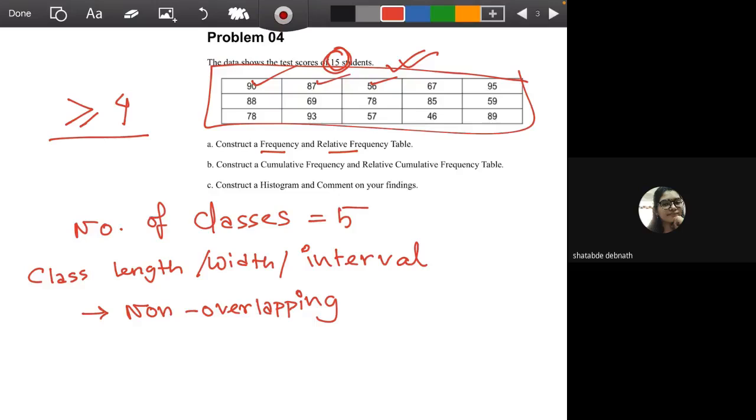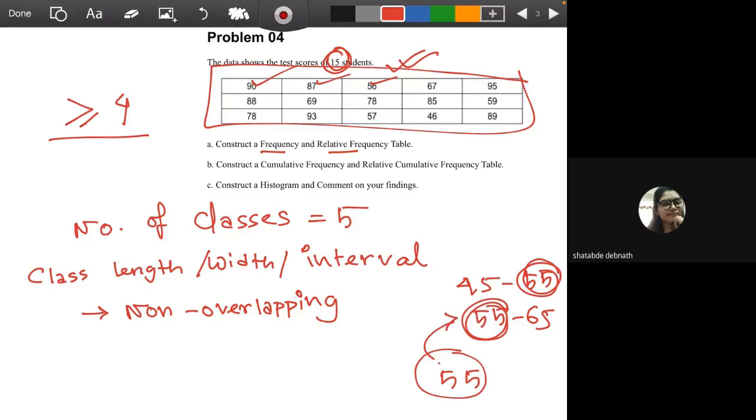The classes have to be non-overlapping, because suppose if you do a data class like this, 45 to 55, then 55 to 65, then you have a data value which is in both of the classes, if they are inclusive classes. In that case, if you have a data value 55, you don't know in which class you're gonna record it.